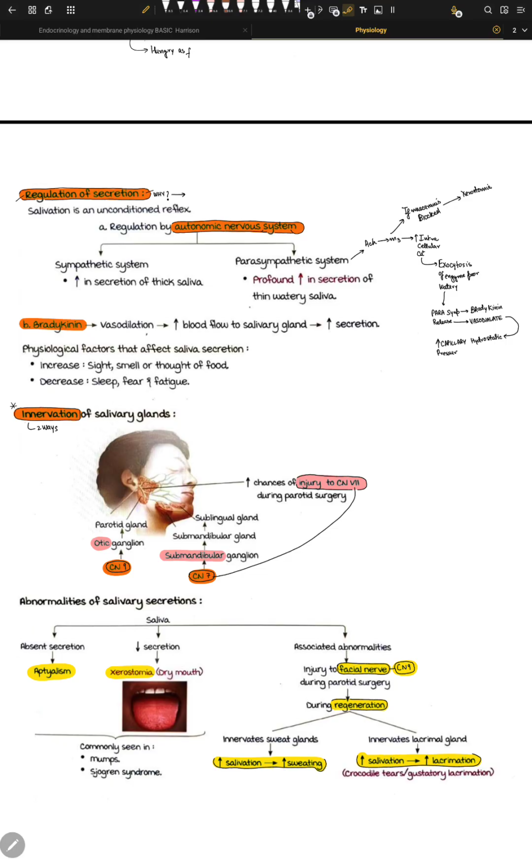So increased levels of cAMP lead to exocytosis of stored proteins, right? And the result is minimum stimulation of the ion transport. So little water is secreted this way, and we have a very small volume, but this small volume is very viscous and thick, and it's really high in mucus and enzymes, right? Because we are really stressed.